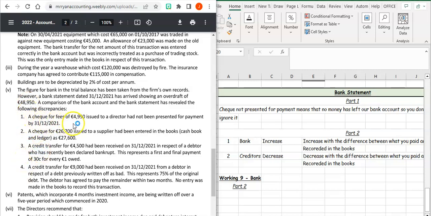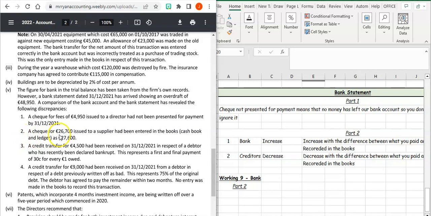So a check for fees of 4,950 issued to a director has not been presented for payment by the 31st of the 12th, 2021. So if something has not been presented for payment, that means no money has entered or left our bank account. So I'm not going to do anything with that. We're just going to leave it blank. No adjustment because no money has left our bank account. So we don't have to fix anything on it because it's not been presented for payment.